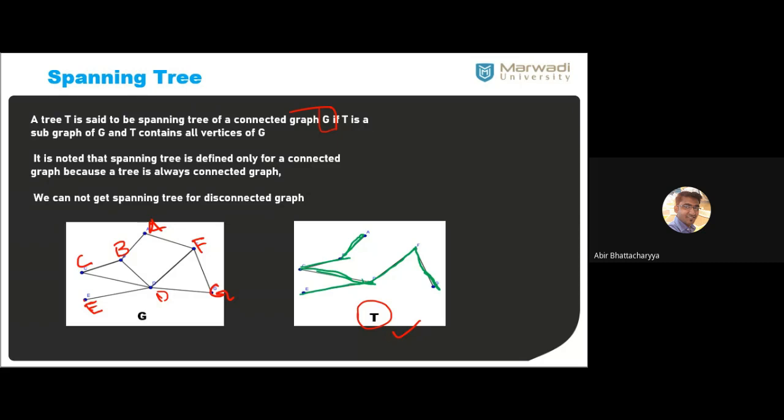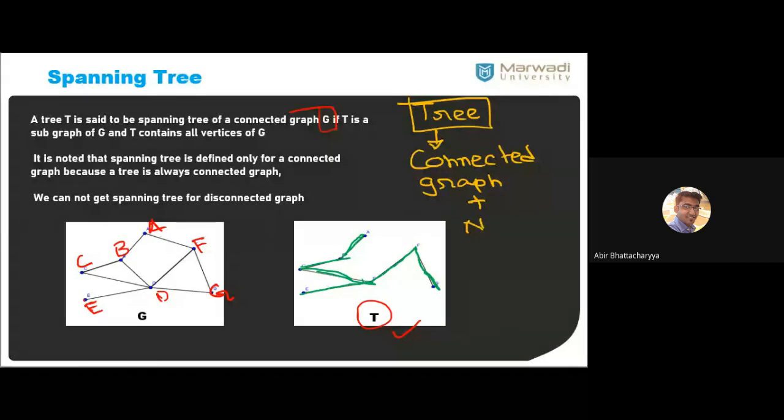So one thing you need to remember: a tree is a connected graph and it's acyclic, meaning no cycle is possible. Just one update, all of you. I also got confused about this, but yes. Tree means a connected graph plus no cycle.